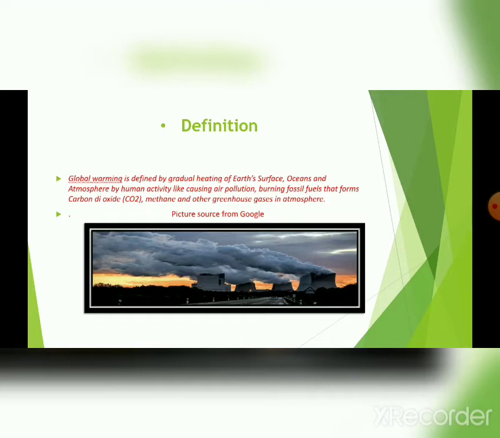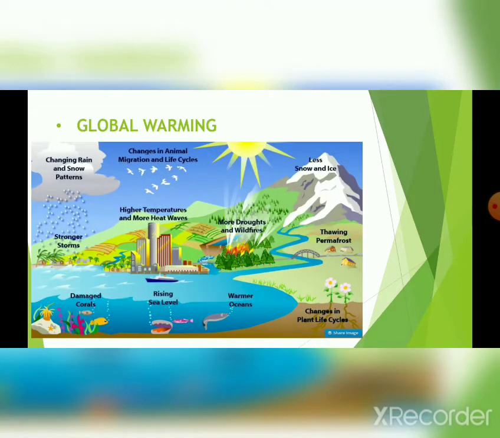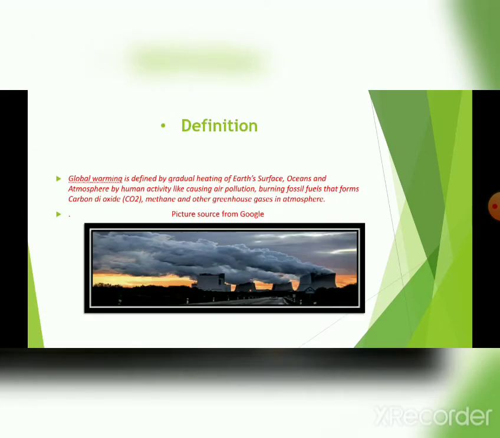That may be caused by different human activities like air pollution, which is caused by us, and methane gas produced from cow dung, from animals. Now, this picture is of the industries emitting waste gases, which also increases the temperature of the Earth and forms global warming.